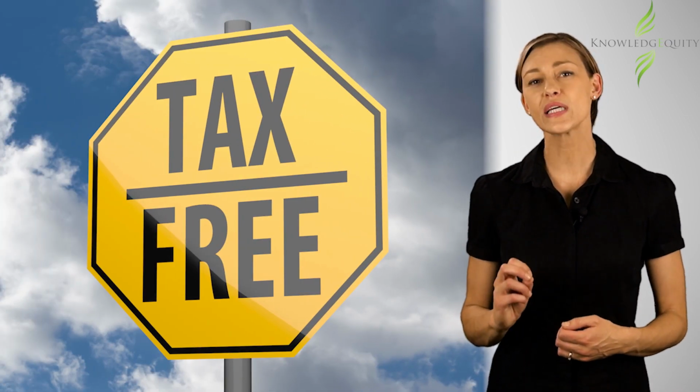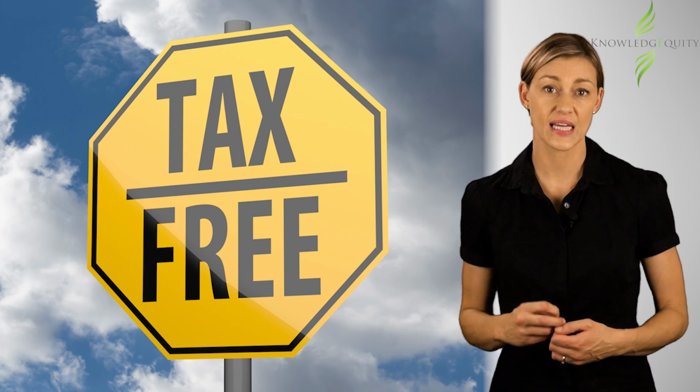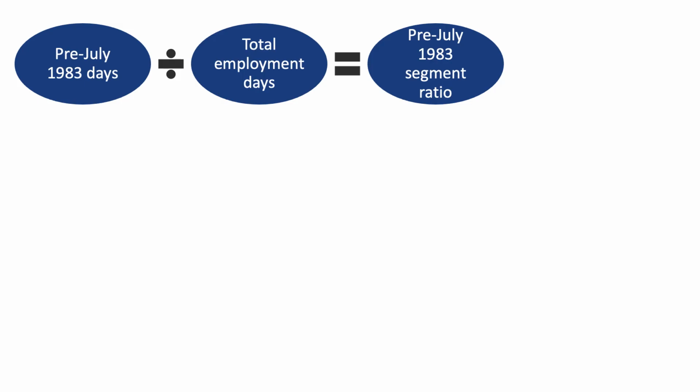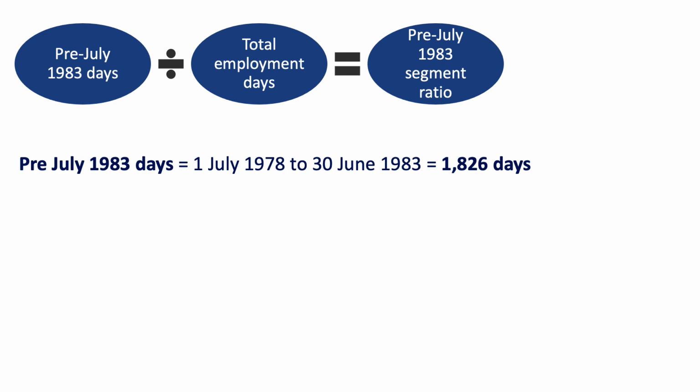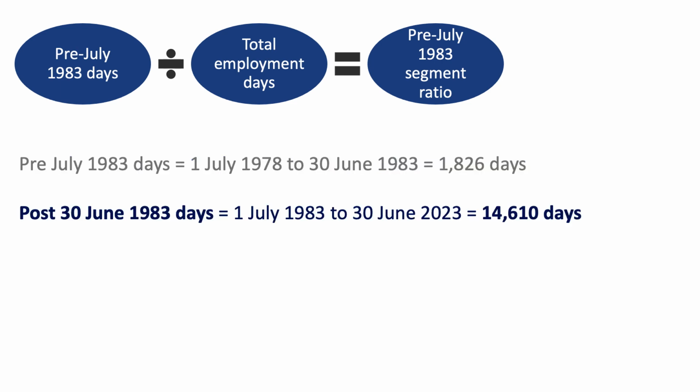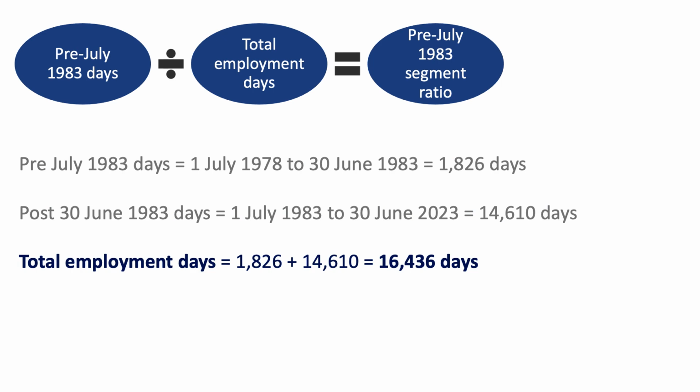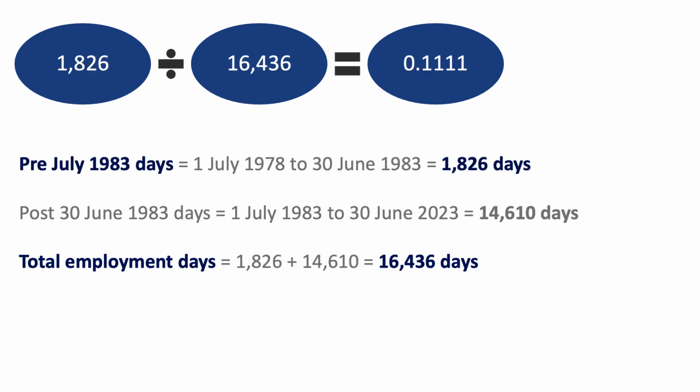In this case, the excluded tax-free component only comprises the pre-July 1983 segment. So we need to calculate the pre-July 1983 amount so that we can work out the tax-free and taxable components. We now divide the number of pre-July 1983 days by the total days to determine the ratio attributable to pre-July 1983.